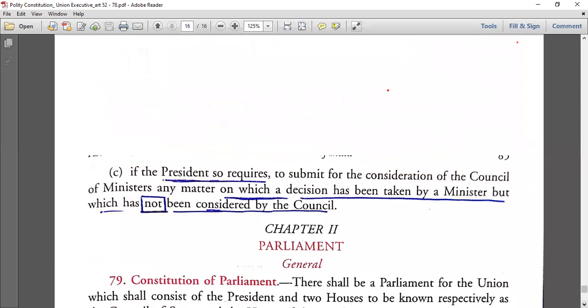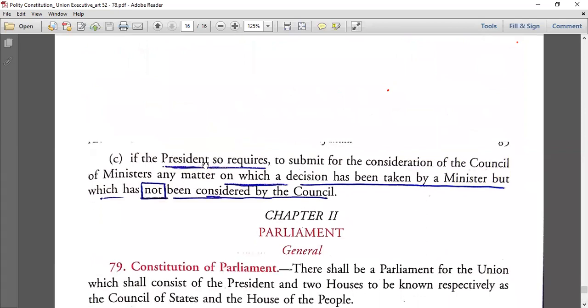Third is very important. If the President so requires, word by word, just go word by word. If the President so requires, for the consideration of the Council of Ministers, any matter on which a decision has been taken by a minister but which has not been considered by the Council.